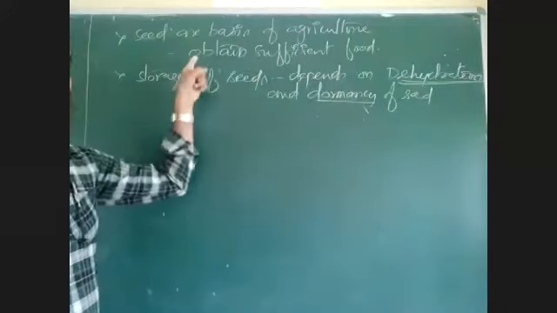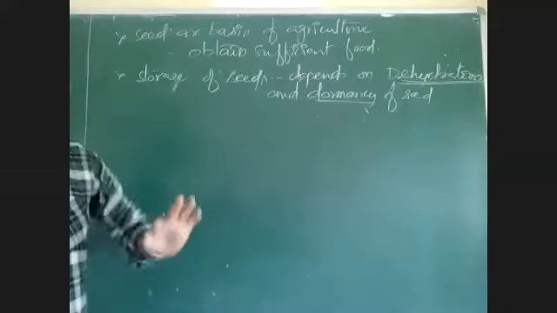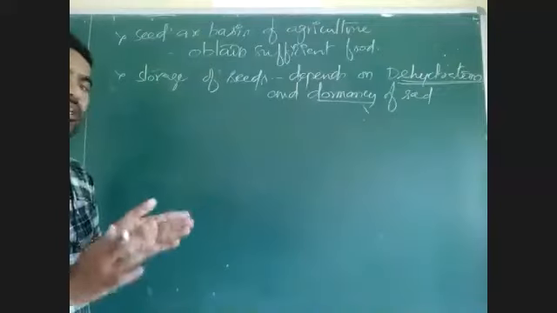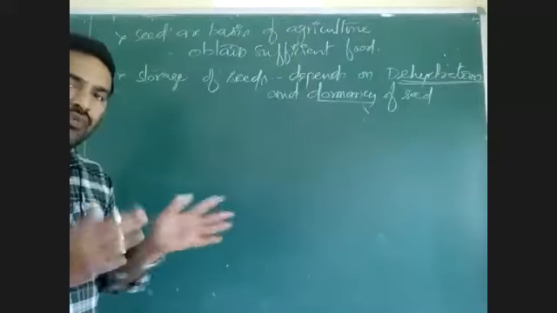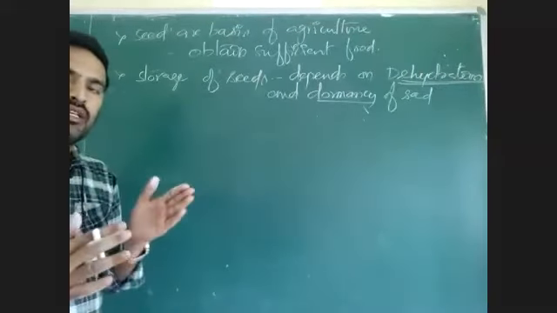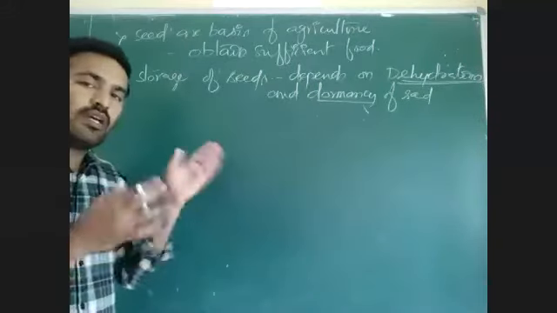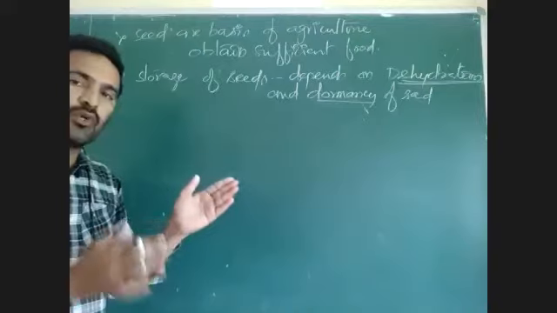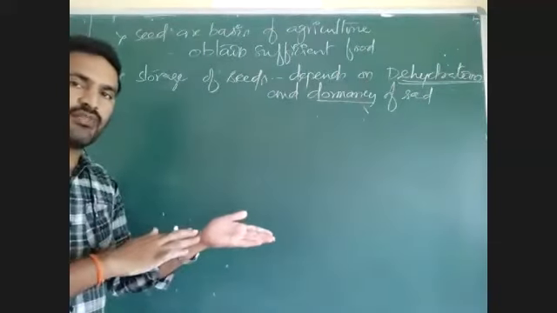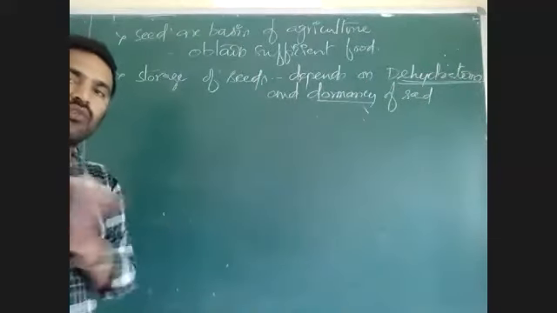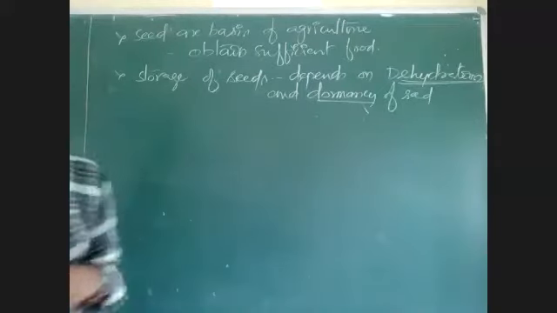By agriculture only we are providing food. Okay, if we produce seeds in one season in very large quantity, even next season if there is no agriculture, we can store the seeds which we produced in previous season, and we can use them for very long time. That is important point.